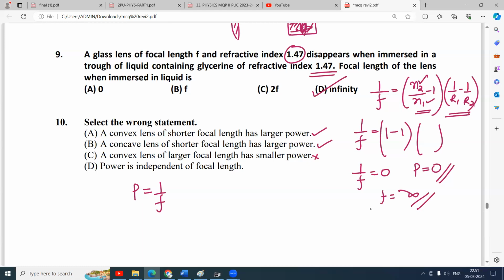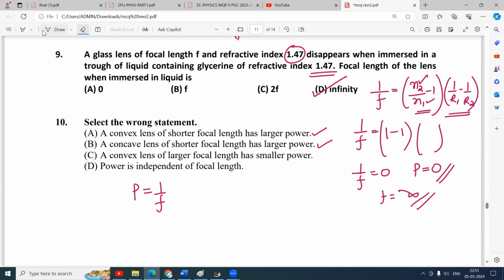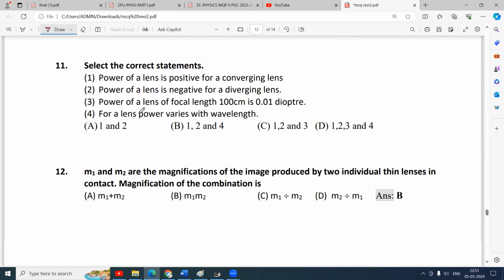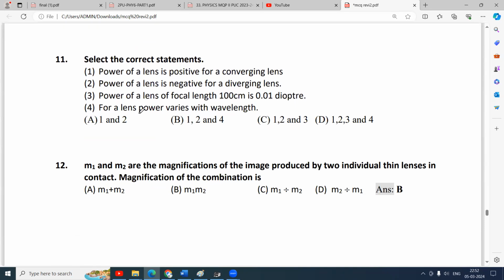Larger focal length means smaller power, yes, that is correct. The next one is also correct. A convex lens of larger focal length has smaller power. Correct. Power is independent of focal length. That is wrong. Power is dependent on the focal length. So option D. Select the correct statements. Power of a lens is positive for a converging lens. Yes.